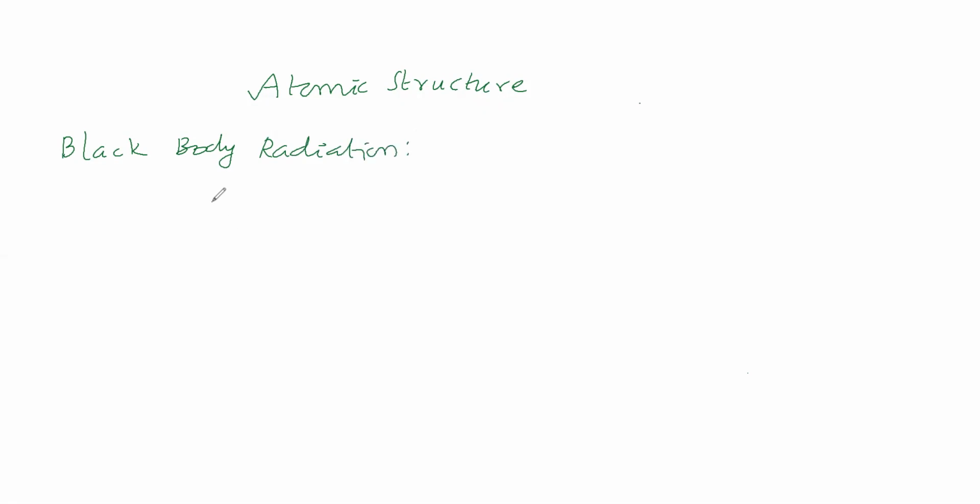We are taking the black body radiation curve. On this axis, we will take intensity of radiation. Here we will take wavelength of radiation. Now, what is the graph? How will the graph be? That we will see. So the graph comes as so and so.